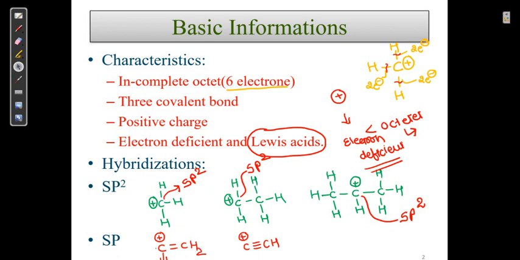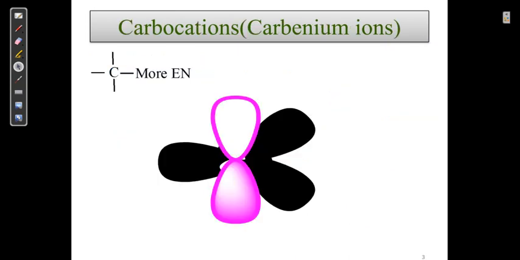This is an sp hybridization. This is also an sp hybridization. It's very simple, but most probably we concentrate more on the sp2 hybridization. Okay, let's go ahead.